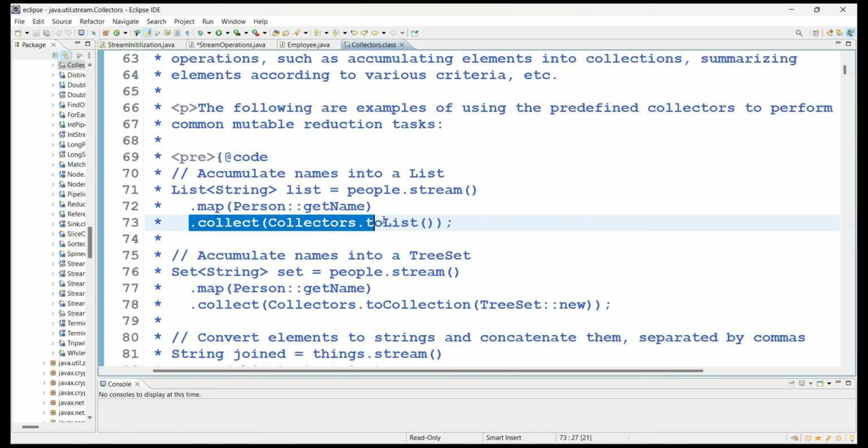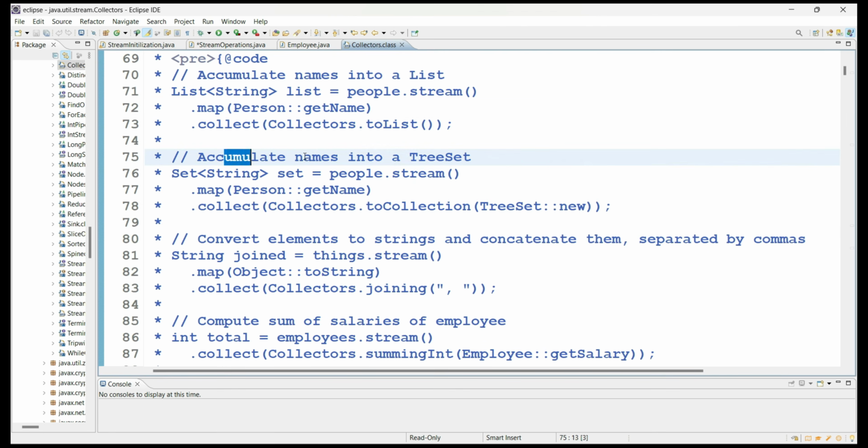You are collecting everything as a list of values, like what we did in the earlier functionality. Instead of using collect, now we have a shortcut method directly called toList. This is also one more approach.